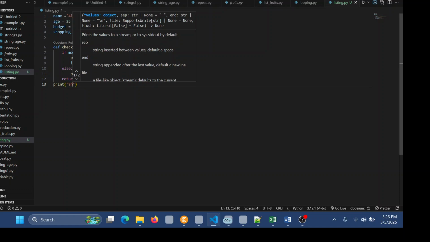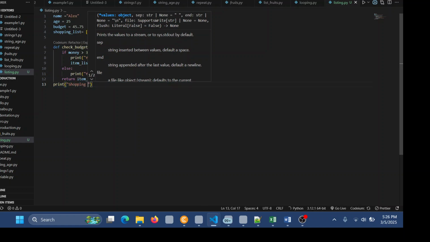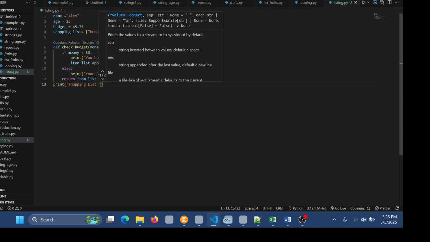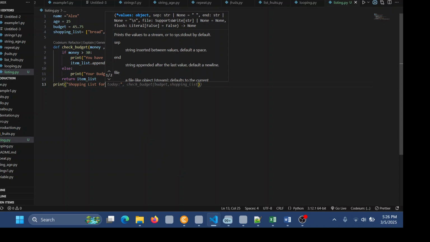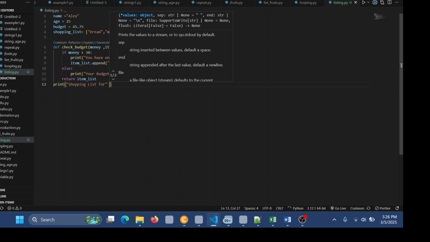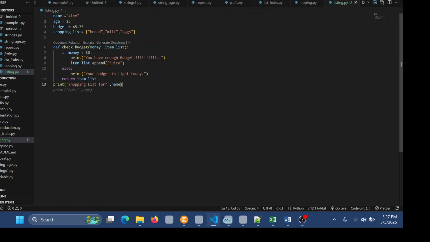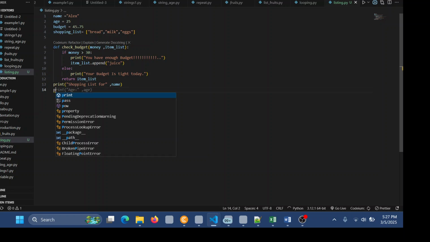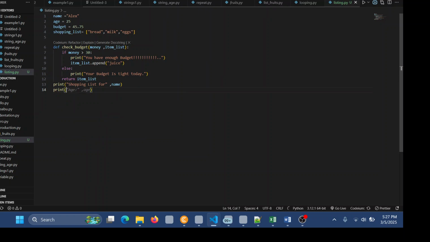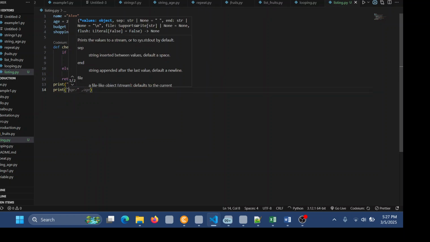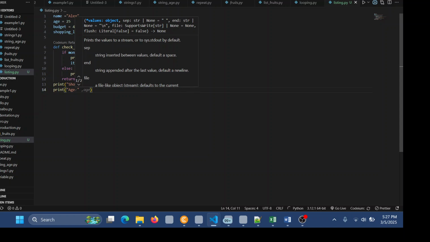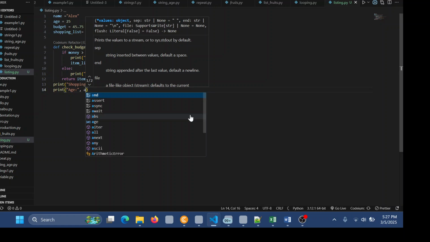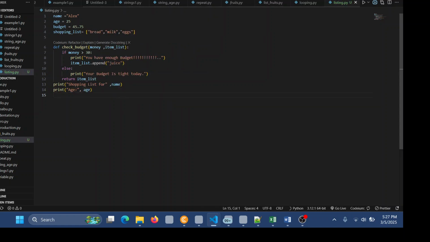So I'd say shopping list for our name. The name of the person is who? Alex. So this is a shopping list for Alex. Yeah? Then I'll also say print age, and the age for Alex is what? It is 25, comma. Then I call the variable age like that.